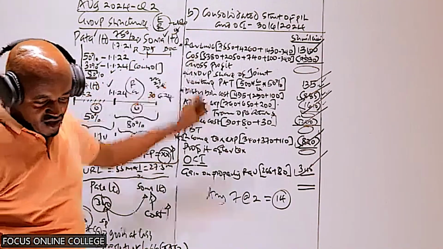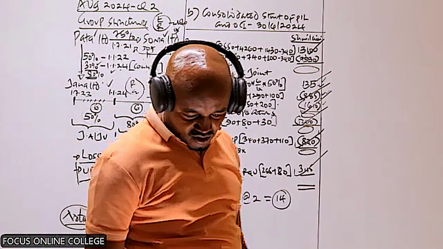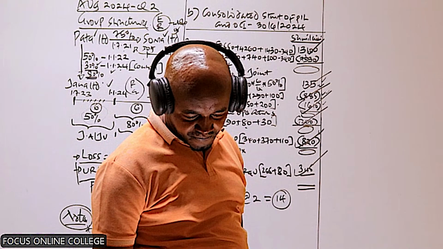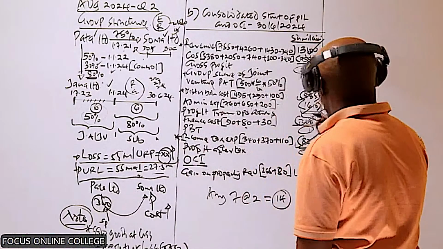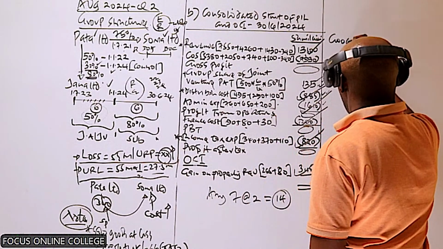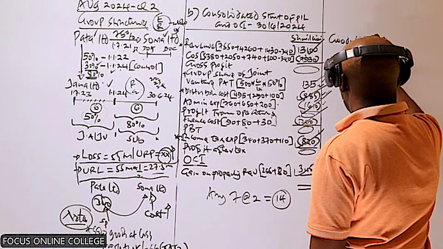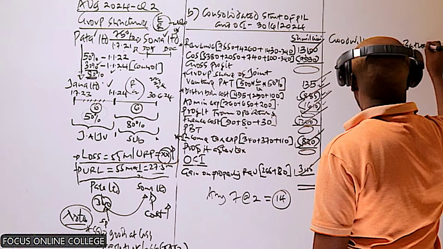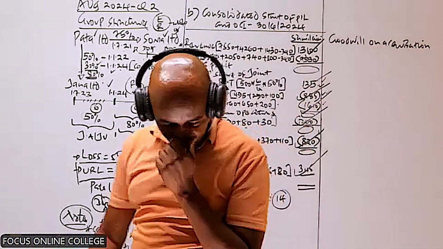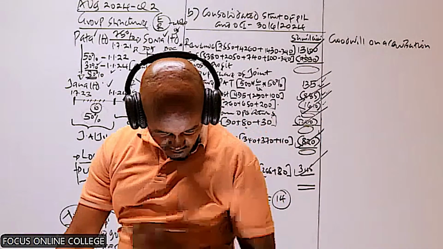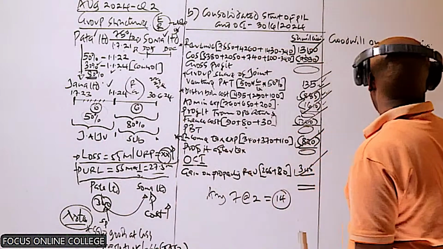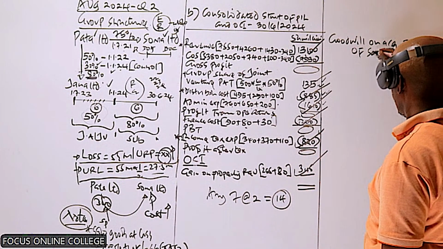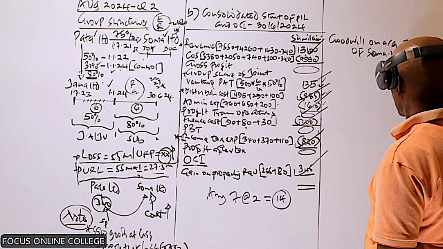Sasa? Yes. So having that, let us proceed and compute the goodwill on acquisition. I want us to start by computing the goodwill on acquisition of this subsidiary here, that is Soma Limited.